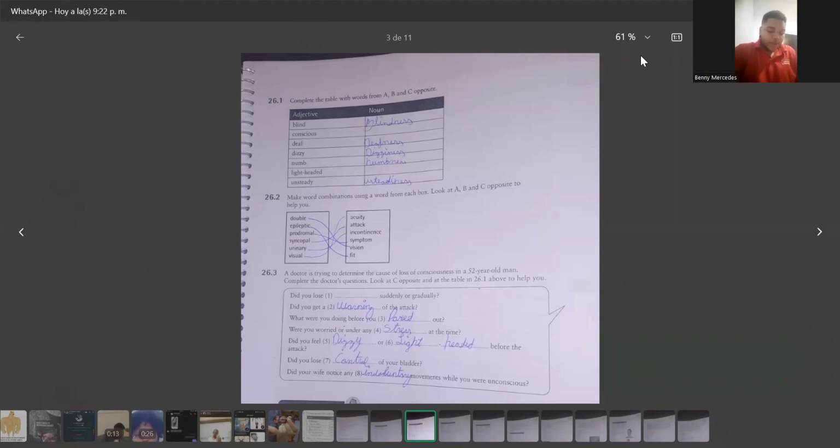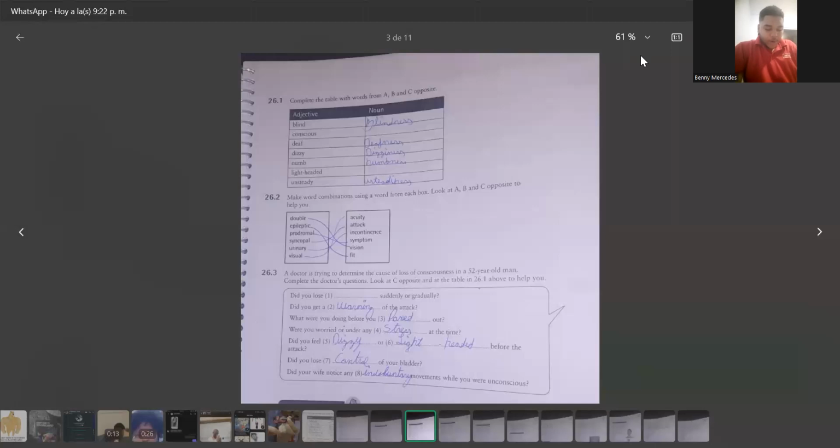26.3. A doctor is trying to determine the cause of loss of consciousness in a 52-year-old woman. Complete the doctor's questions. Look at C opposite and the table in 26.1 above to help you. Did you lose vision suddenly or gradually? Did you get a warning of the attack? What were you doing before you passed out?